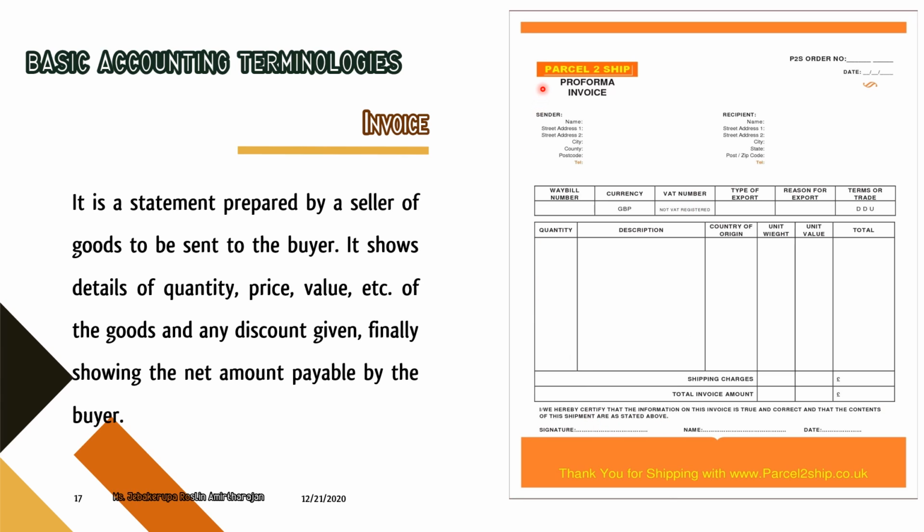This is a partial two-ship pro forma invoice. Here it is a blank voucher where you don't have any information, but it has content related to quantity, description of the item, country of origin, unit value and the total, and you have the final shipping charges and total invoice amount. So there may be slight variation, but the basic content available is quantity, price, value, right?